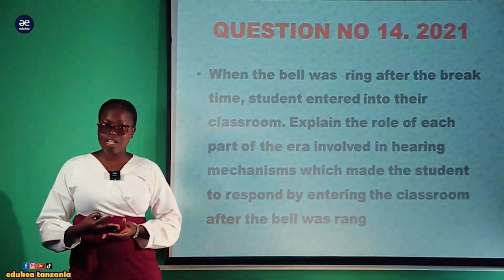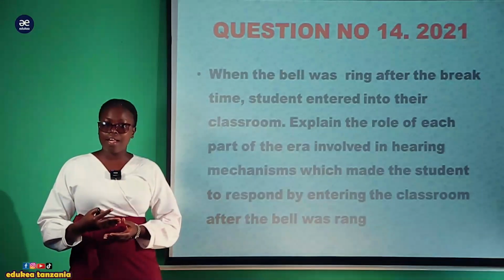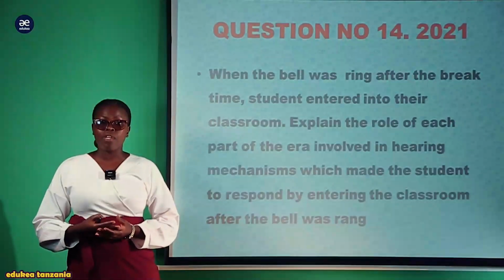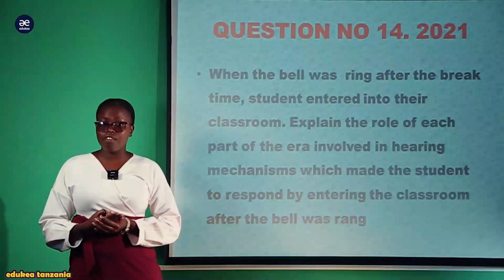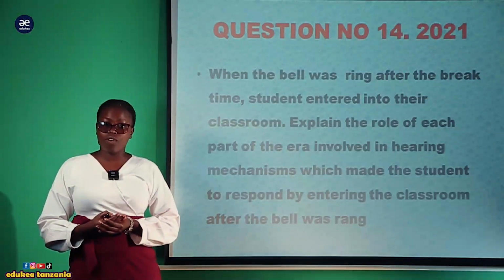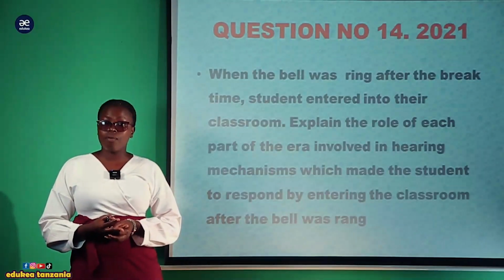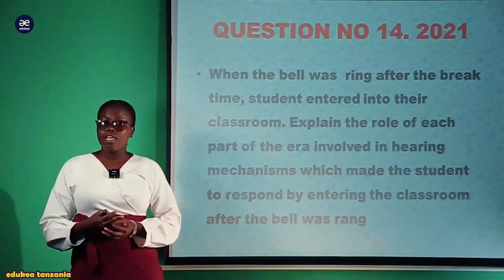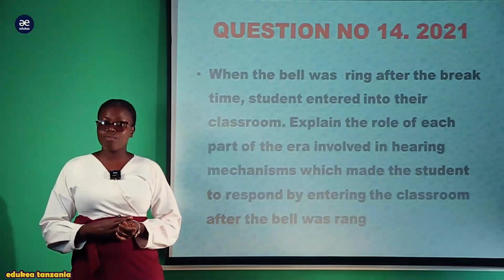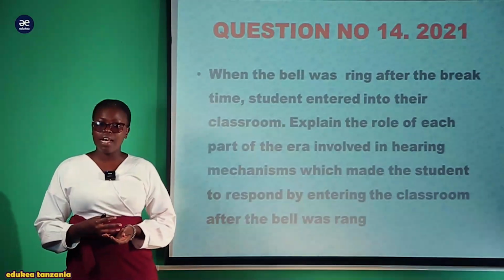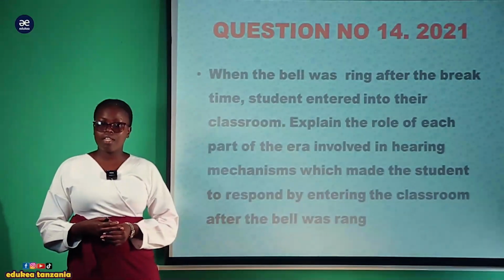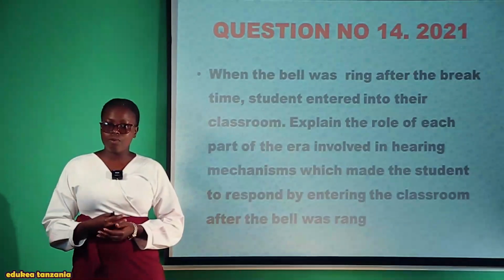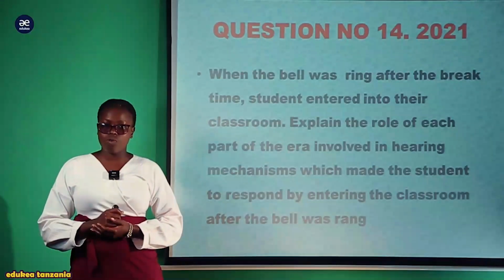By identifying the structures or the parts of the ear, you can use them to explain the mechanism of hearing. This topic is derived from the topic of coordination, and it is a Form 3 topic. It is one of the very interesting and simplest topics. In case somebody has not studied it, you are most welcome to search for it at our media, Educare, so that you can cross-check and increase your understanding and competence on this particular topic.